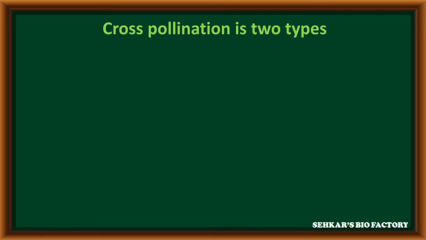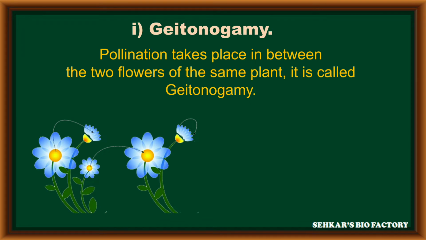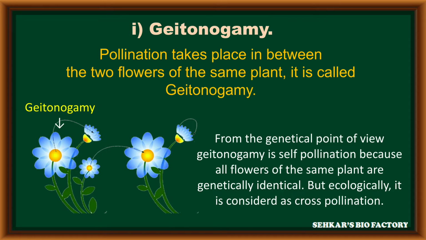Based on the mechanism of cross-pollination, it is of two types. One is geitonogamy, the second one is xenogamy. In geitonogamy, the pollen grains are transferred from anther to stigma of another flower, but this flower is also present in the same plant. It has a special character. Geitonogamy is cross-pollination from the ecological point of view, but from the genetic point of view, it is considered as self-pollination.